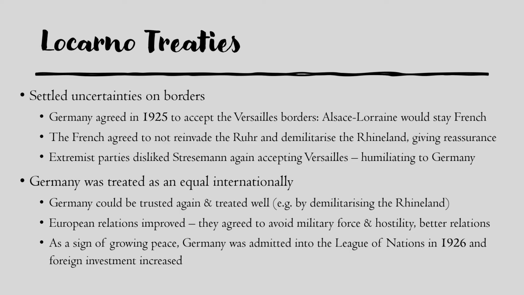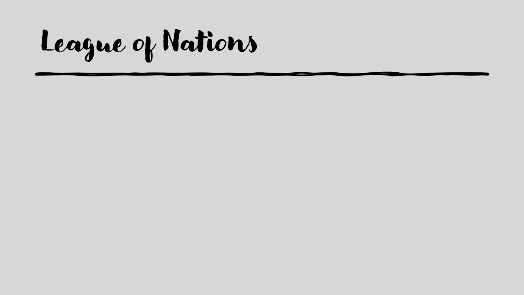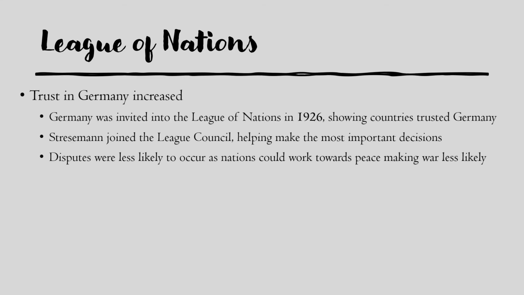So we'll have a look at the League of Nations now. The first effect was that trust in Germany increased. The League of Nations was founded after the Treaty of Versailles in order to stop a war like that happening again, but Germany was not allowed in. The sign that they were allowed in after signing the Locarno Treaties showed that countries were again trusting Germany. And Stresemann even joined the League Council of the League of Nations.